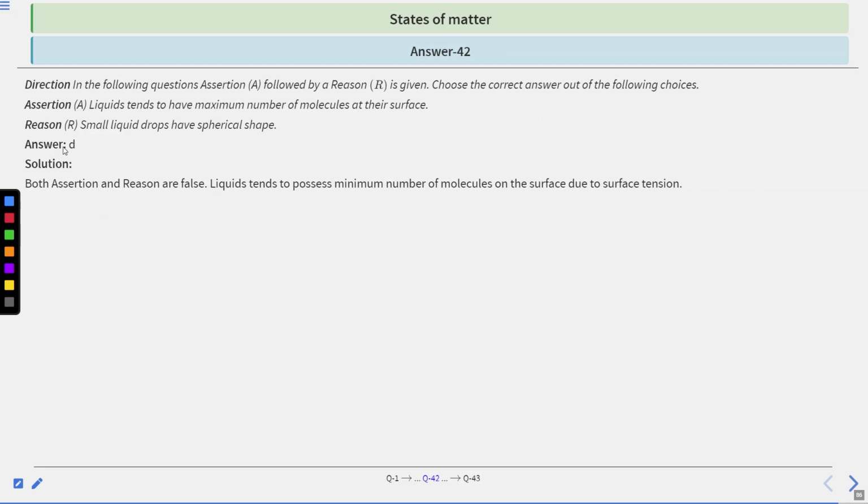Okay. The correct answer is option number D. So both assertion and reason are false. Liquid tends to possess a minimum number of molecules on the surface due to the surface tension. And the reason given is also not the correct reason for the assertion. So option D is the correct answer.